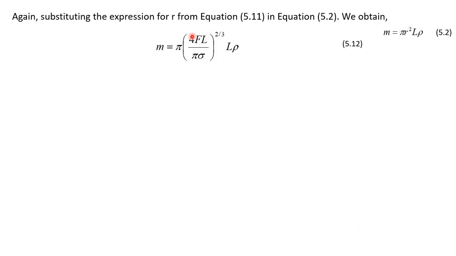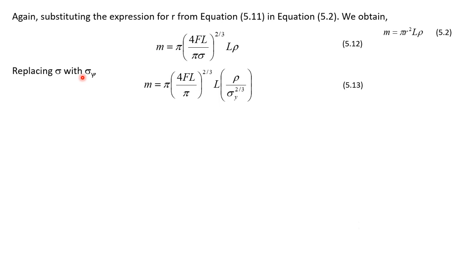r squared will be replaced by this expression to the power 1 over 3. So here we get 2 over 3 L rho. So this is the equation for the mass of the cantilever. Now replacing sigma by sigma y. Sigma is the stress. So the maximum stress the material can withstand is the yield strength of the material. So we were talking about the point where the maximum stress will be experienced. The stress can go as high as sigma y. So we can replace sigma by sigma y, which has been done here, and these material properties have been separated.